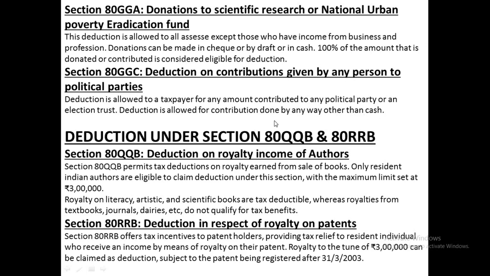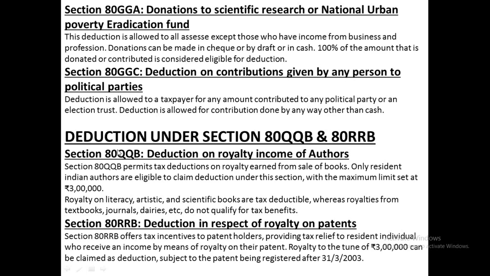That means if the assessee has donated cash or liquid money to the political parties, that will not be allowed as deduction. So deductions can be allowed under section 80GGC for contributing to political parties only if it is done by any way other than cash. Only in such a case will he be allowed to claim deductions under section 80GGC.